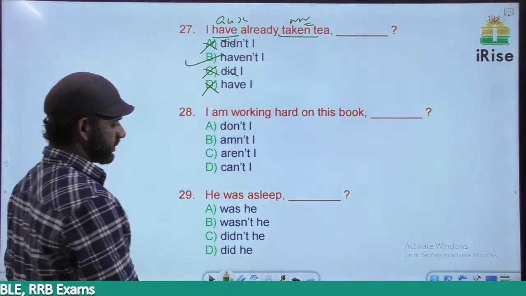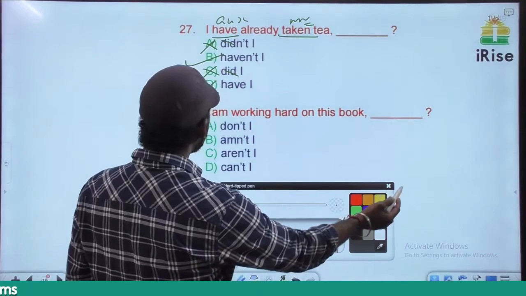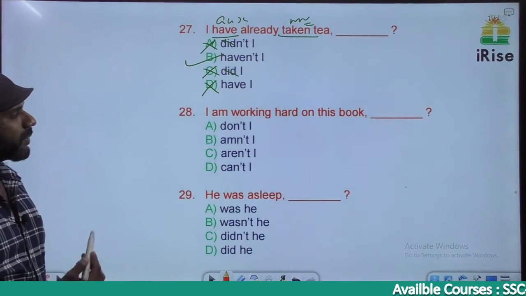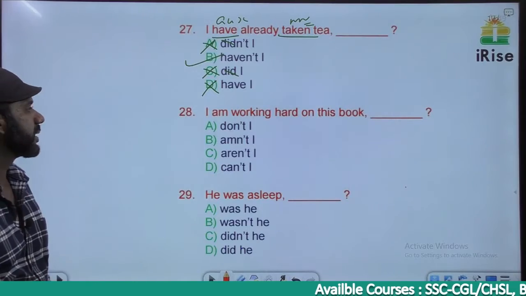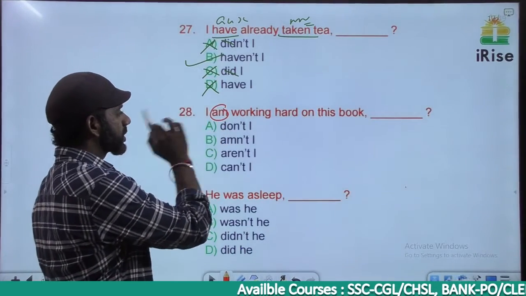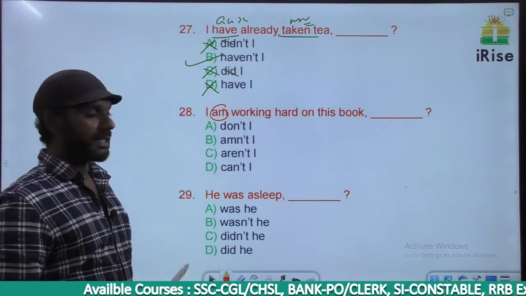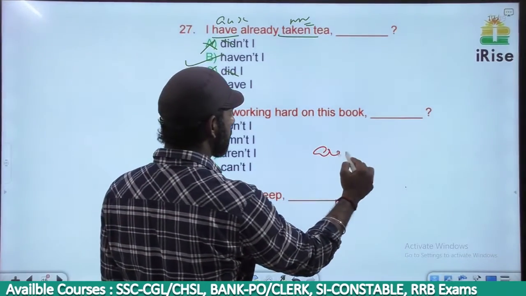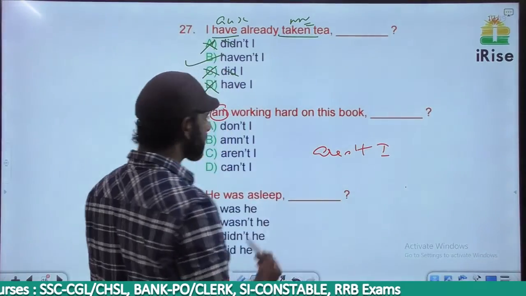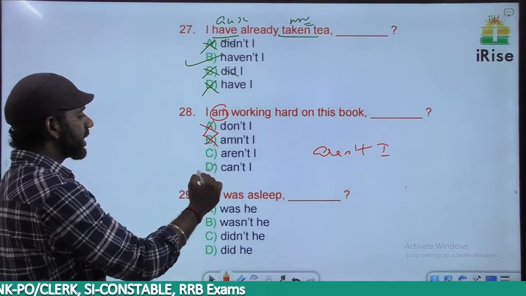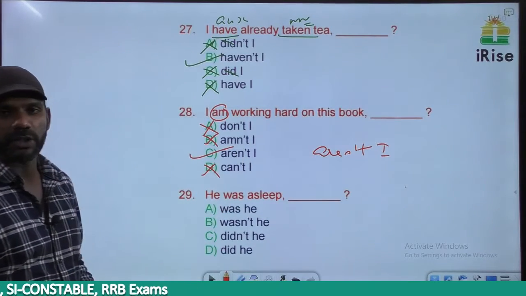Next one. I am working on this book. I am working hard on this book. Now, am is the auxiliary verb here. There's no negative term, so in the tag there must be a negative term. Am not, the short form is aren't in the tag. The subject is I, so it must be aren't I. A, B and D are eliminated. The answer must be option C.